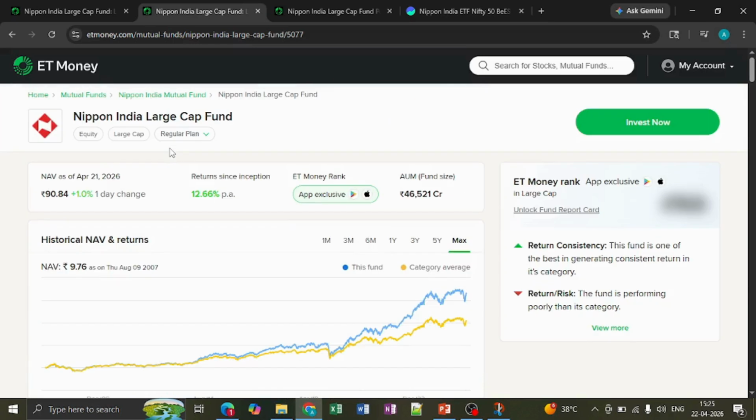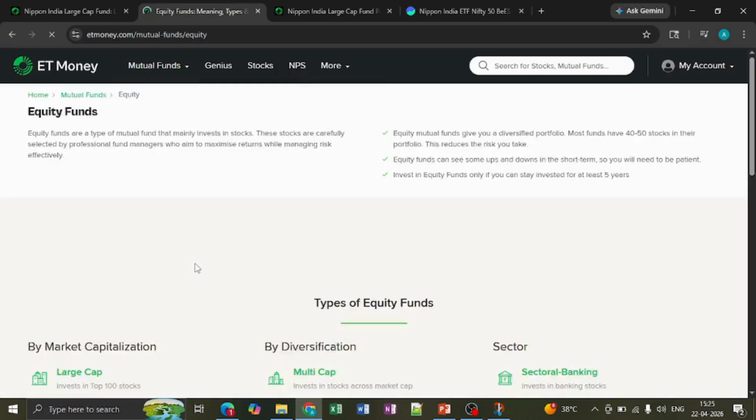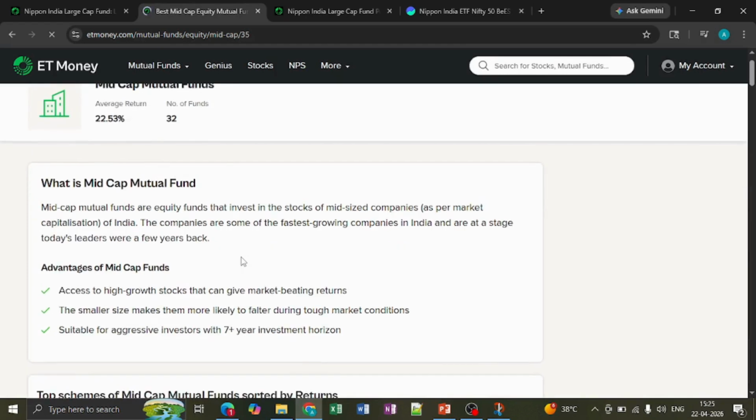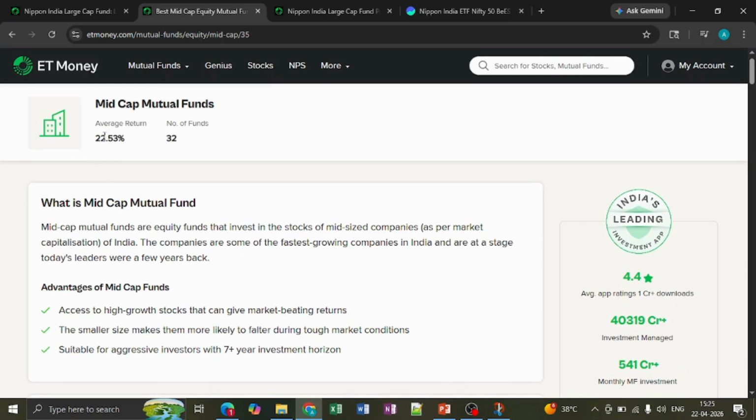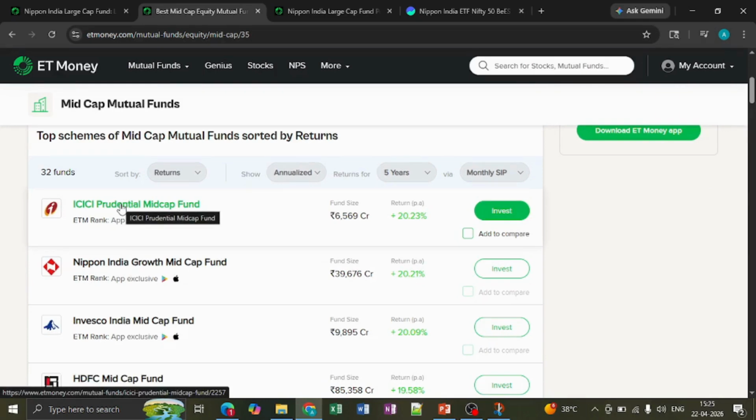Now let us move on to the mid cap category. Let us go to mutual fund and then equity mutual fund. Let's see the mid cap. In the large cap, you can expect the return to be around 12 to 13% in the long run. Mid cap is showing an average return of 22.53 overall. You can expect around 16 to 18% in the 3 to 5 year time frame.